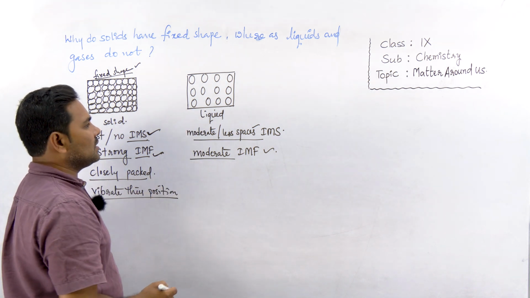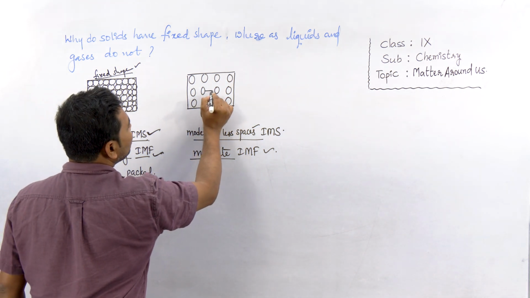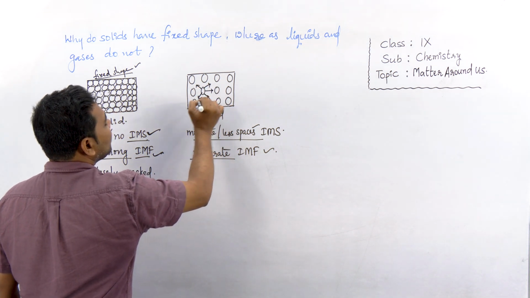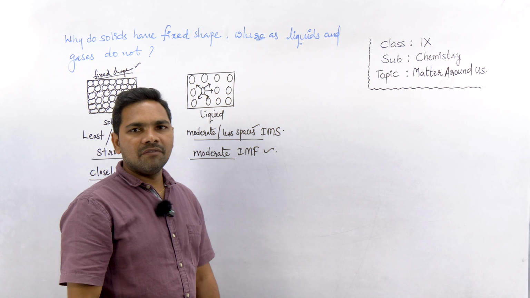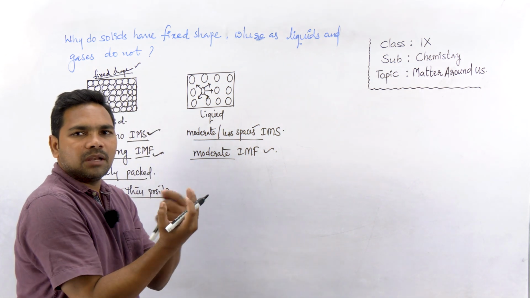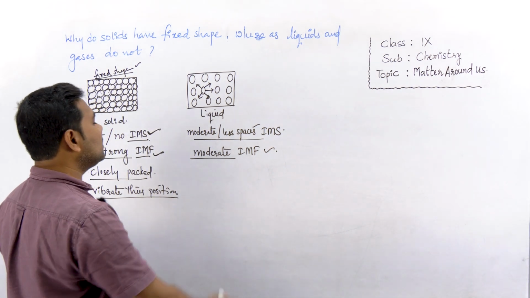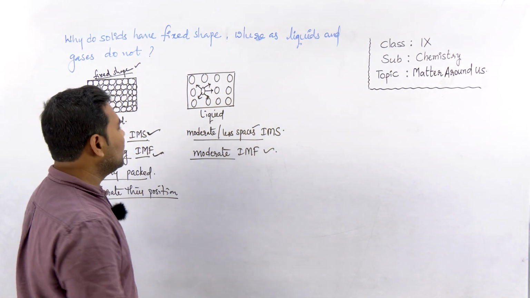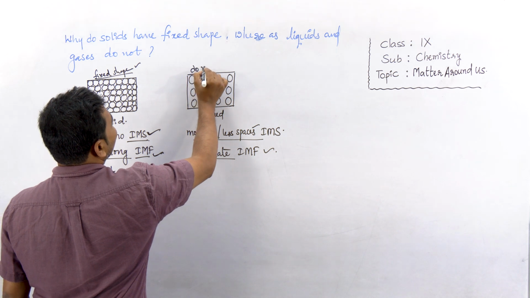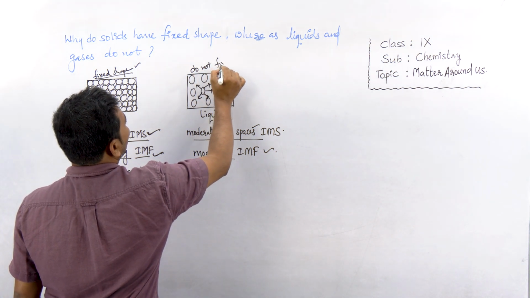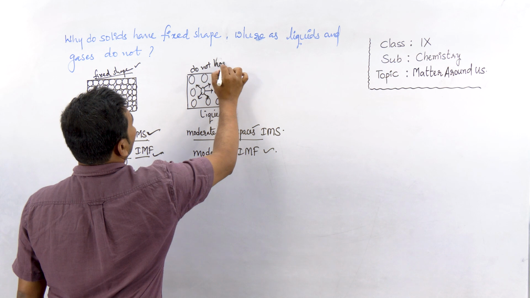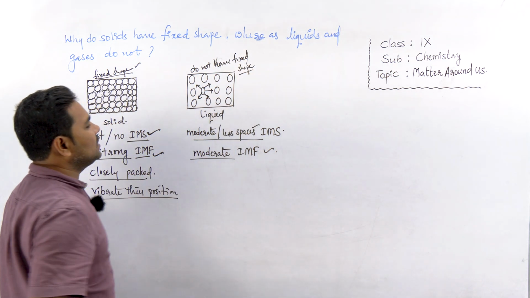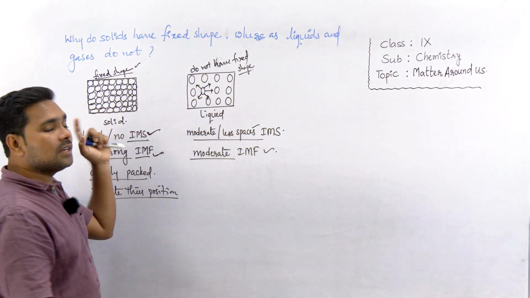Because of these spaces, molecules can move. This particle, if you see, can move freely, yes or no? When spaces are available, particles of matter can move. As a result of this free movement of liquid particles, liquids do not have a fixed shape. Liquids do not have fixed shape, solids have fixed shape.